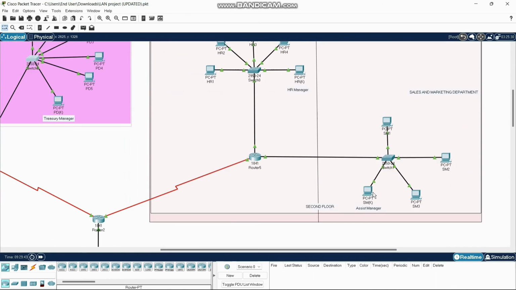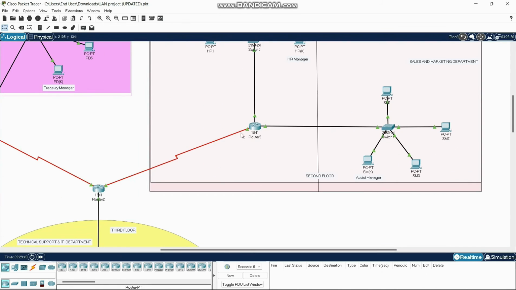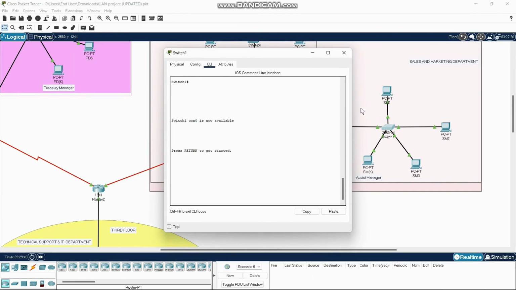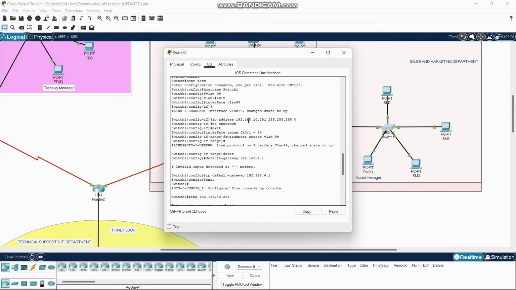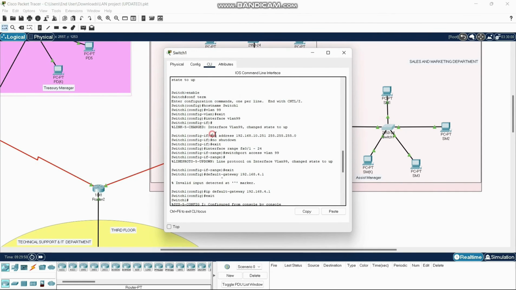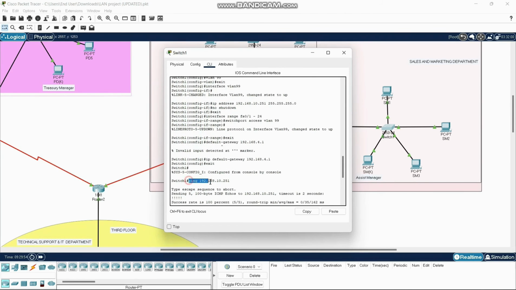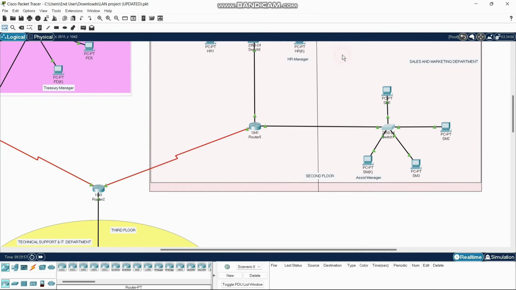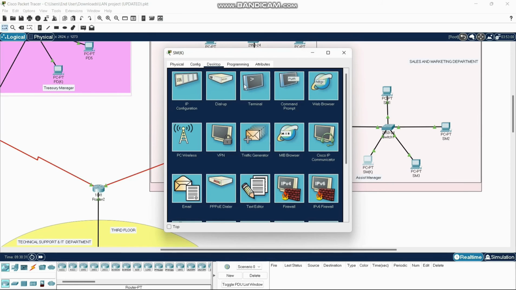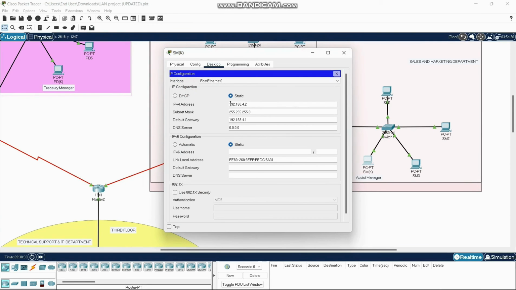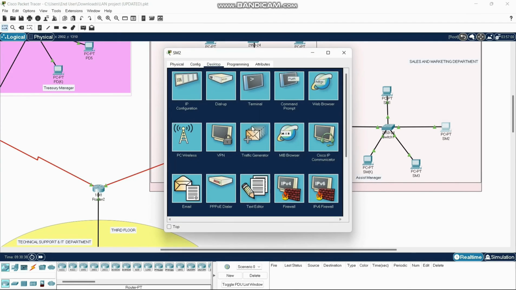And lastly, we also introduce our VLAN to the switch in the Sales and Marketing department. Repeat the same steps, try to ping, and ensure that it is a success. Also, there's a need to assign an IP address for the PC and also the gateway. Repeat the same steps.